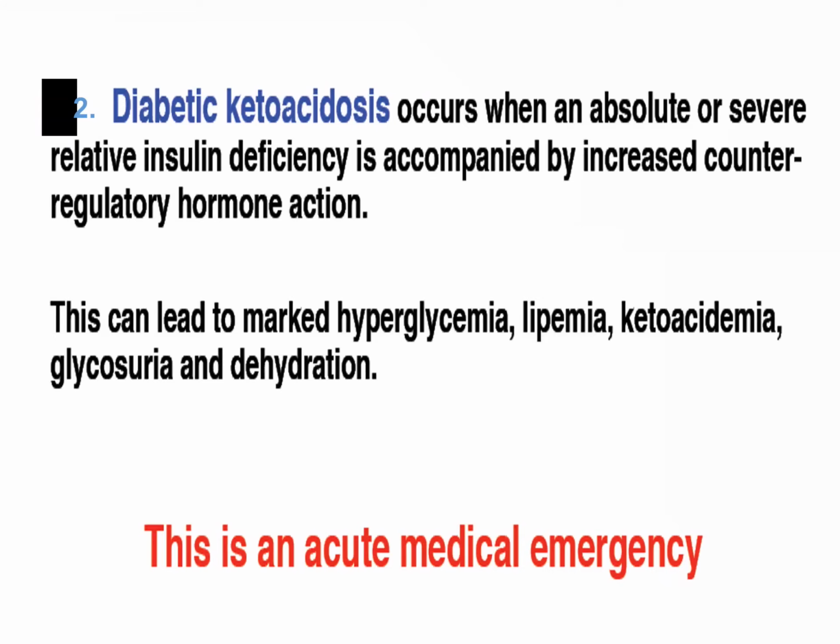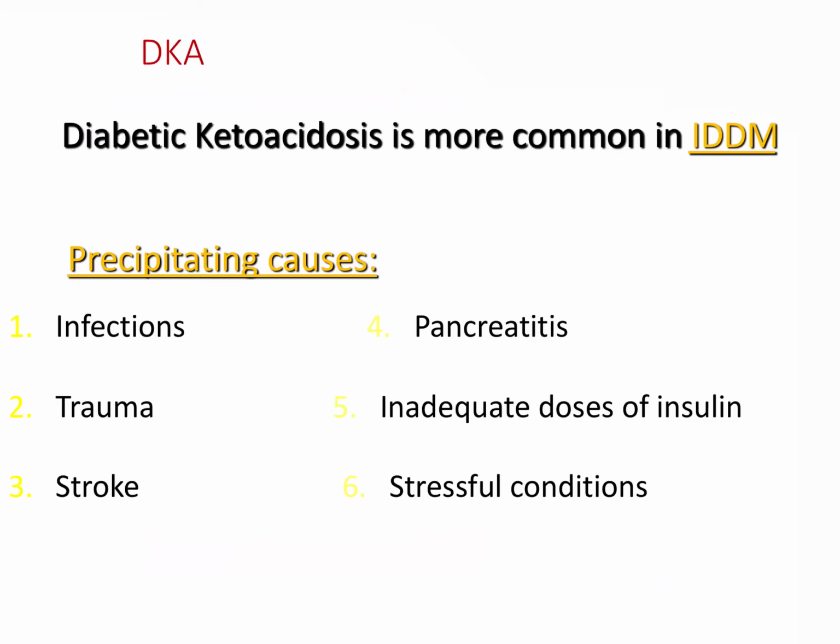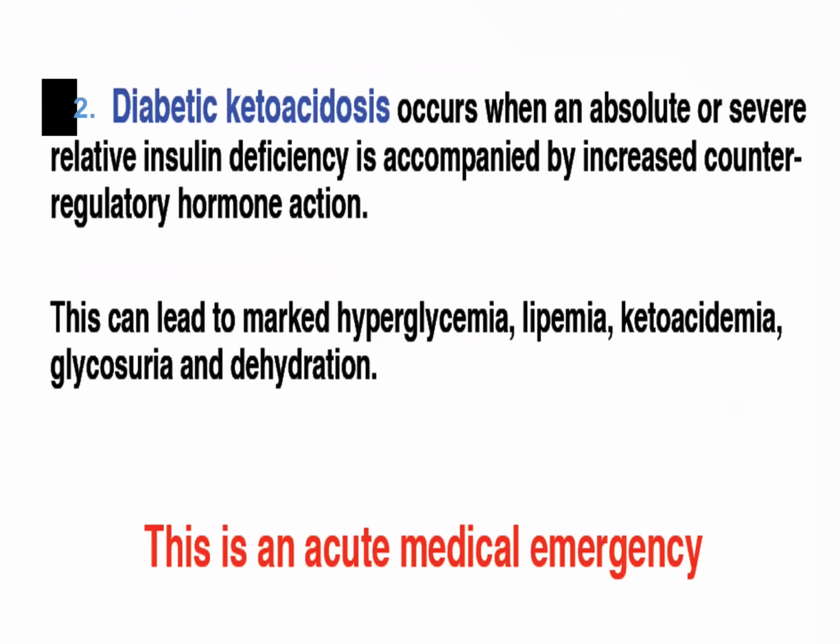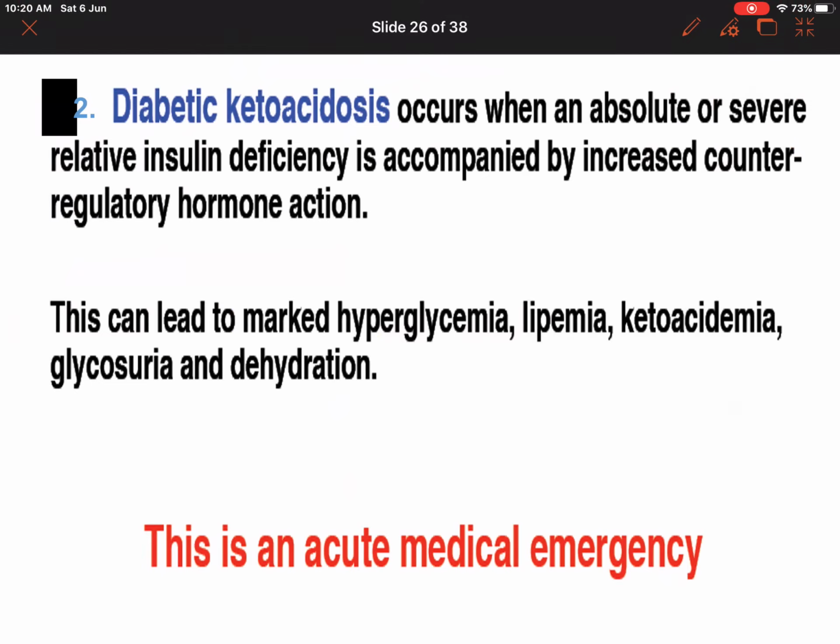So, what are the risk factors, or the precipitating causes for diabetic ketoacidosis? Infections, trauma, stroke, pancreatitis, inadequate doses or missing doses, stressful conditions. So, what happens in diabetic ketoacidosis? There will be hyperglycemia, lipemia, ketone body production, glucose in the urine, glycosuria, and associated dehydration. This is an acute medical emergency and it has to be immediately treated.